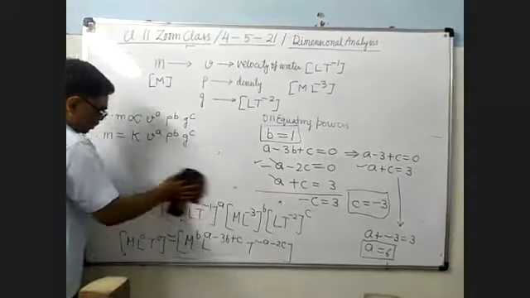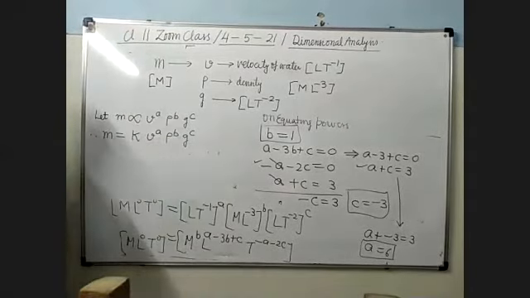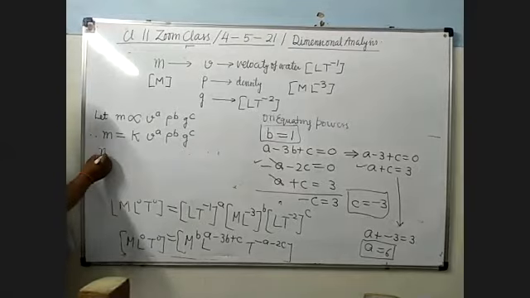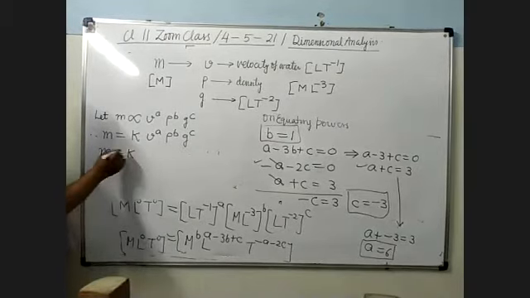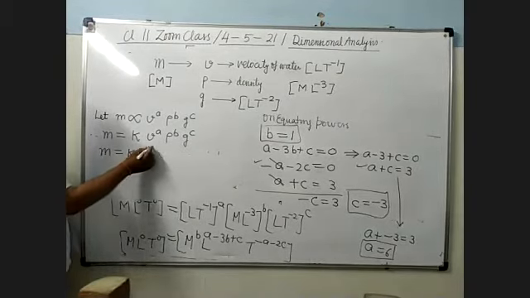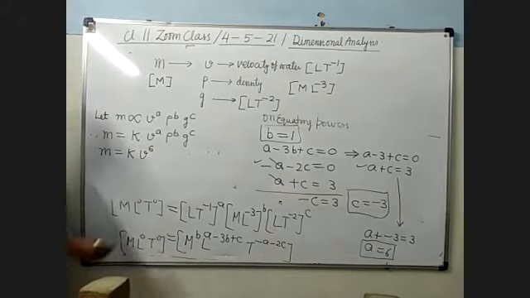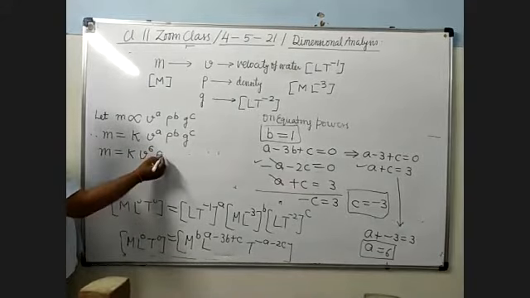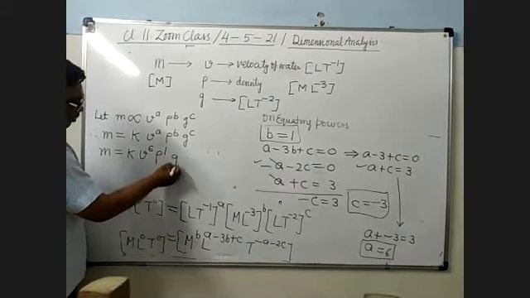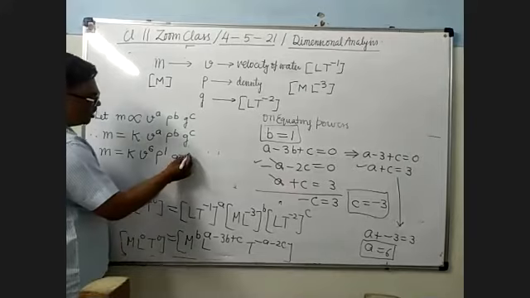Now you substitute the values here. It is K, V power A, that is 6. Rho power B, that is 1. G power C, that is minus 3.